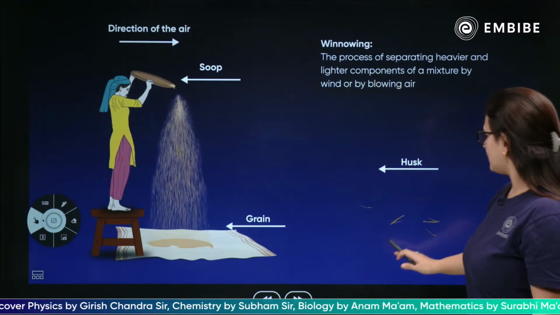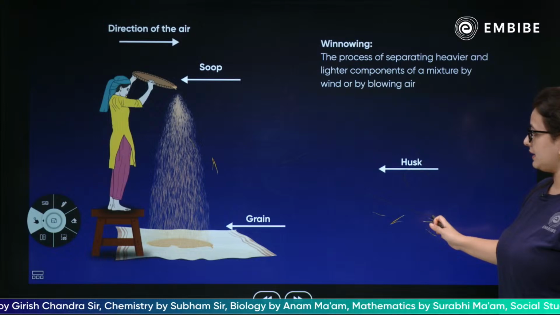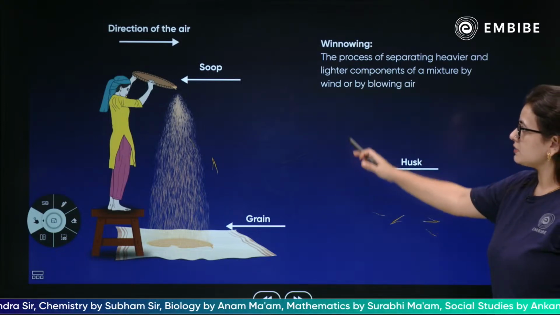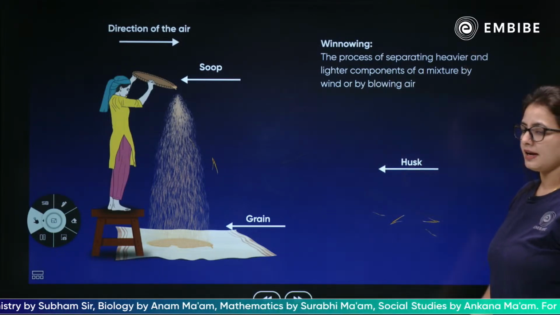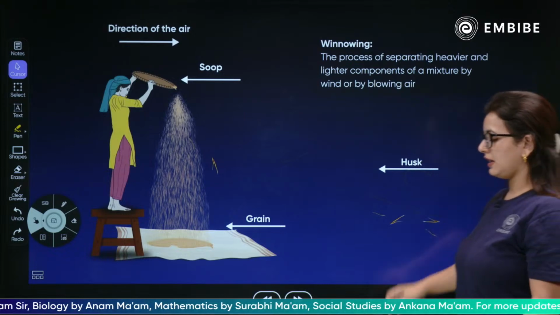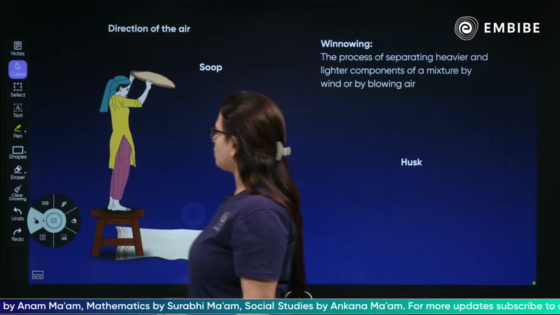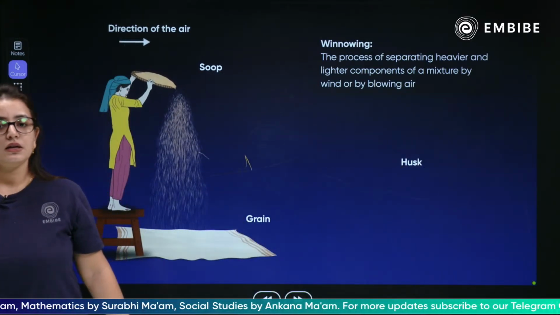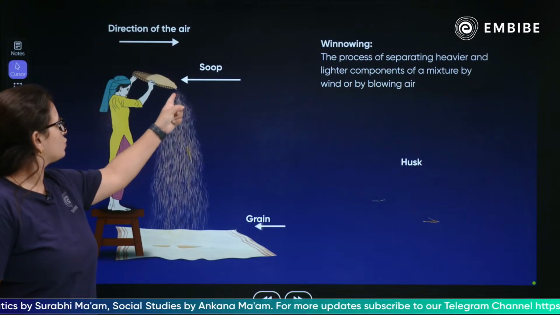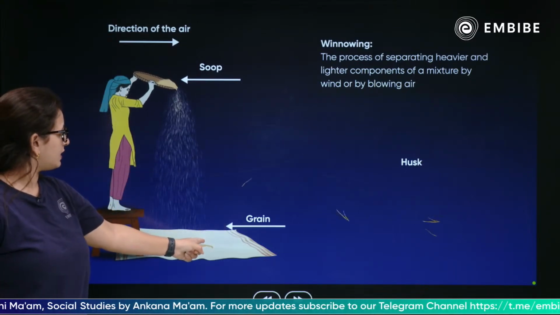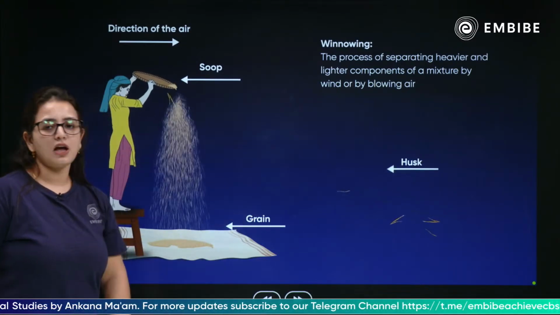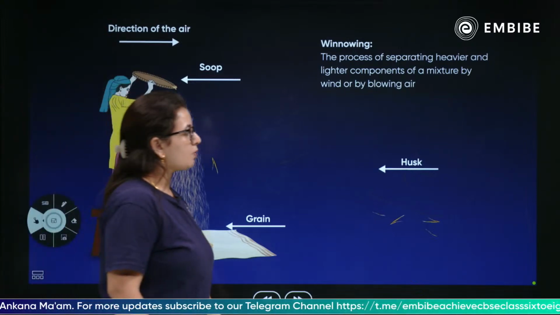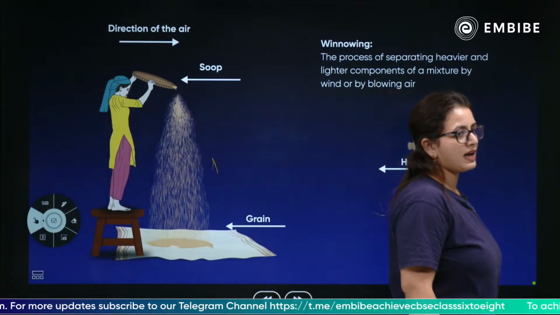Can you see that? Grains गिर रहे हैं और grains उधर इकट्ठा हो रहा है, in the direction of air, और सारे के सारे जितने भी shafts हैं, husk है, वो इधर इकट्ठा हो रहा है. This is the direction of air, these are the grains getting aggregated, and this is how the husk is being removed. So this is the process which you call winnowing.